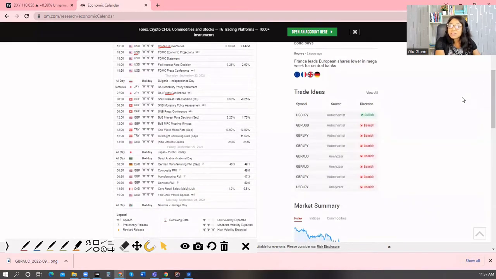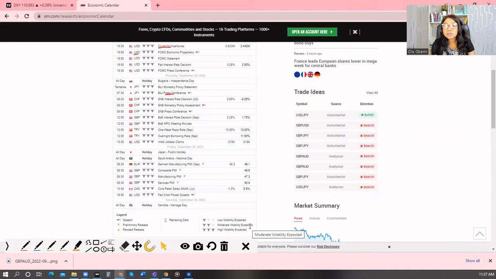Then we have the interest rate decision for the Japanese yen as well. On Thursday, we have the monetary policy statements, all of them around the same time as Wednesday. I have filtered this for only high impact news. The interest rate decision for yen is medium impact news, and that's why it's not showing now. So if I filter it back to show the moderate volatility expected news, you would see the interest rate decision for Thursday there for yen, okay? That's also of high importance.